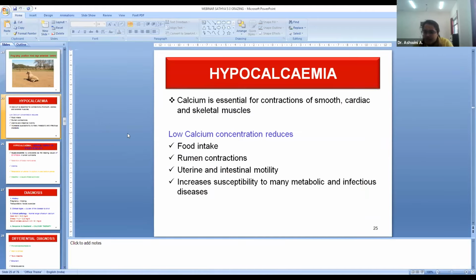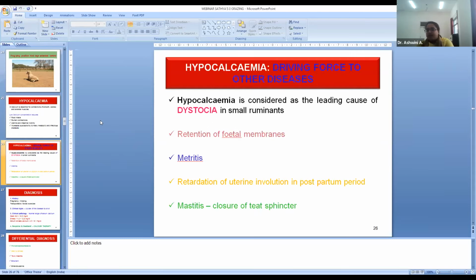Low calcium concentration reduces food intake, rumen contractions, uterine and intestinal motility, and it increases the susceptibility to many metabolic and infectious diseases. Please look here. Hypocalcemia may be a driving force to other diseases. What happens? One of the literature says hypocalcemia is considered as the leading cause of dystocia in small ruminants. For parturition, the contraction of abdominal muscles and the contraction of myometrial muscles or uterine muscles are very essential. Whenever there is hypocalcemia, there are obvious chances of dystocia.